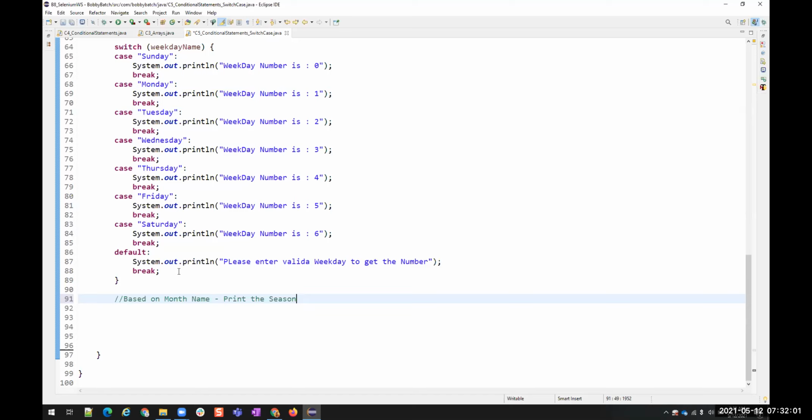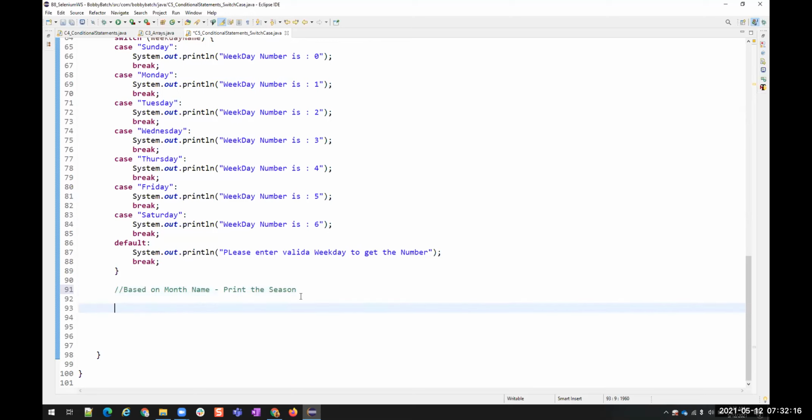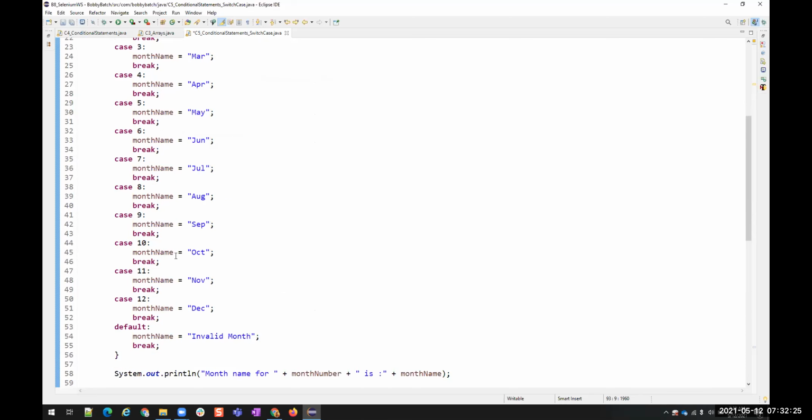We have 3 months. The same season will be there. Even if I give April, May, or June, it should print spring for you, right? So for the 3 different month names, it should give me the same season name, based on month number. I don't want based on, yeah, anything is on month number or name. So now here for 3 cases, it should do the same activity. How can we achieve it? We already saw the example when we were discussing this.